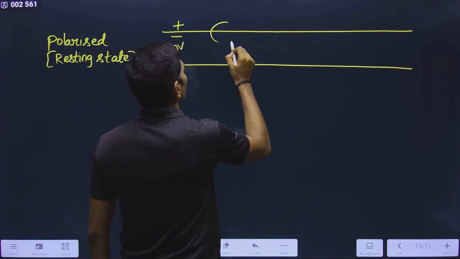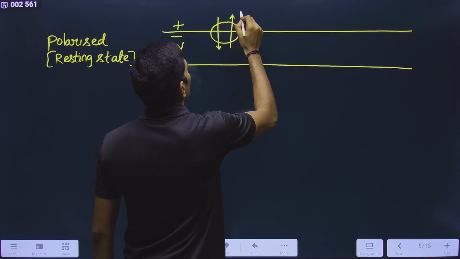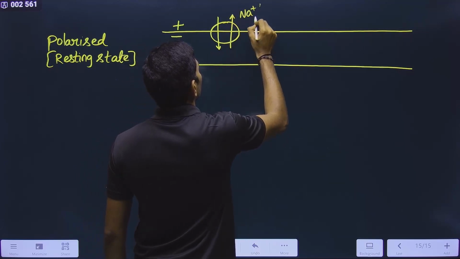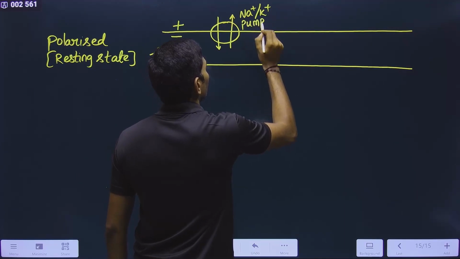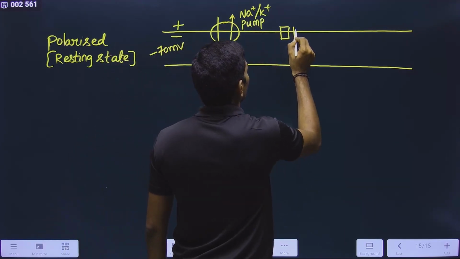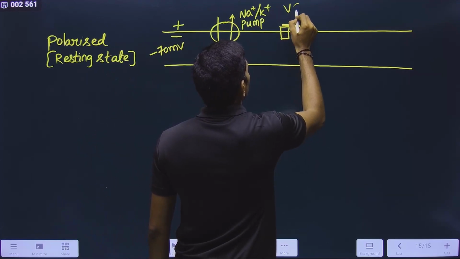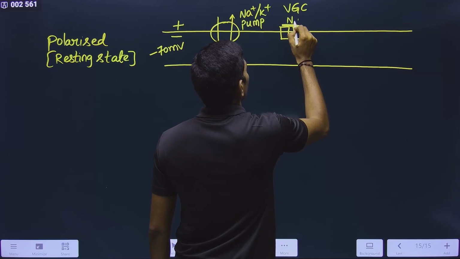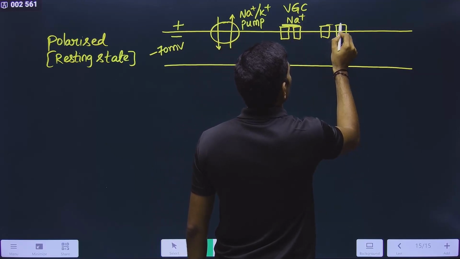And here we are writing about some things. Observe this carefully. First one is regarding the Na plus K plus pump. Please observe carefully, one by one I am writing. Next one is the voltage gated channel, VGC, voltage gated channel for Na plus. Next one is the voltage gated channel for K plus.